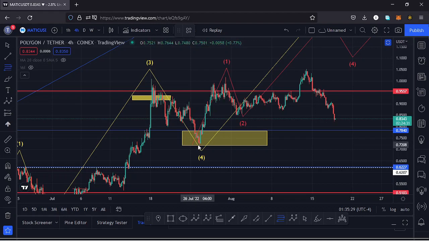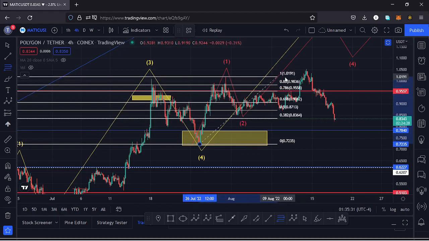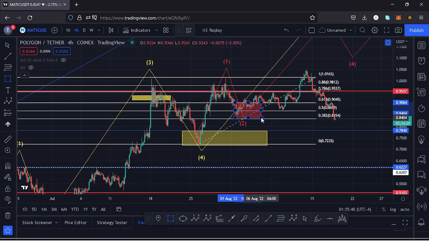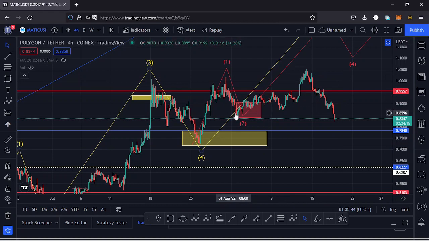And using the Fibonacci's, I had a target area for the second wave here on the charts between the Fib level 0.618 and the Fib level 0.382, which was the area right here. So I expected we see a retracement into that target area, which we did here on the charts, and then we started to see a very nice bounce to the upside.